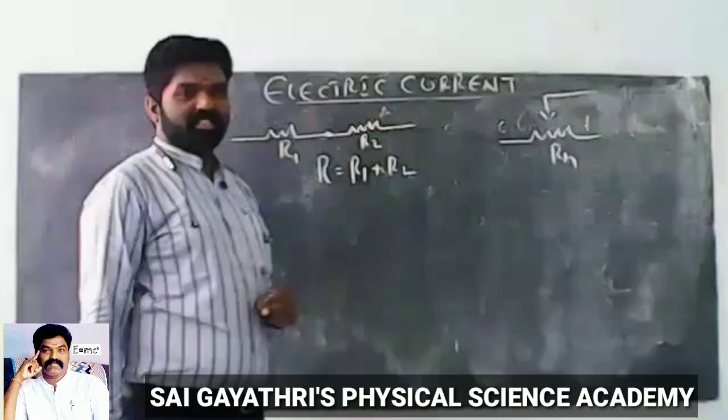While we go from the battery's positive terminal to the negative terminal, the electromotive force is taken with a negative sign. Suppose we go from the negative terminal to the positive terminal, then the electromotive force is taken with a positive sign. Here it is a negative sign. Now what about voltage?